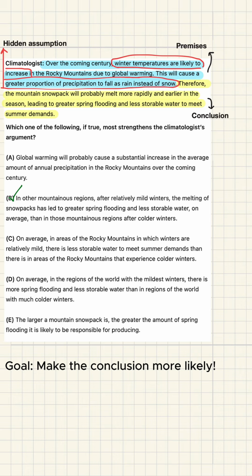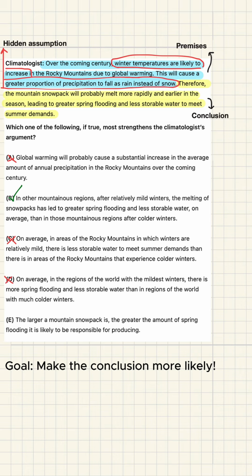Now quickly, why the others fail. A talks about more total precipitation, but more rain doesn't prove earlier snowmelt. It doesn't fix the gap. C compares different areas within the Rockies, but those regions may have long-term adaptations. That doesn't tell us what rapid global warming will do.